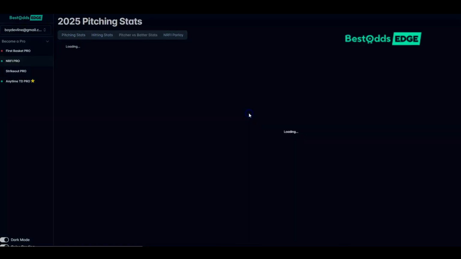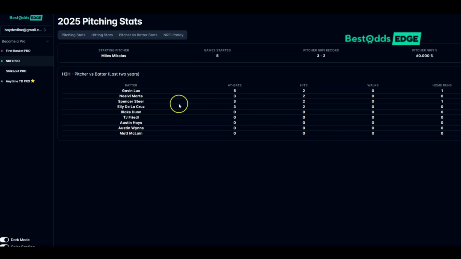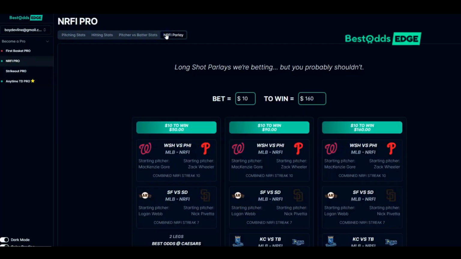So this is something I highly recommend you use very specifically for the NRFI, the no runs first inning market, and also the YRFI. But what I have found is this data can be applied towards the first 3 innings, first 5 innings, things like that. You can also get the parlay that they open up and show you some of the data that the site has compiled to give you an idea of maybe, hey, today, this Washington-Philadelphia game. Also take a look at this Giants game, give you some of the combined streaks and some of the goods, very focused data that you can get.